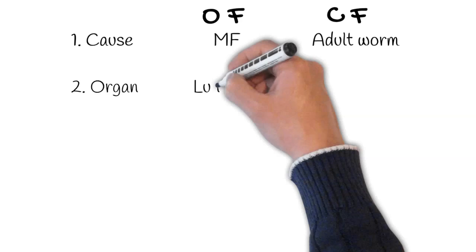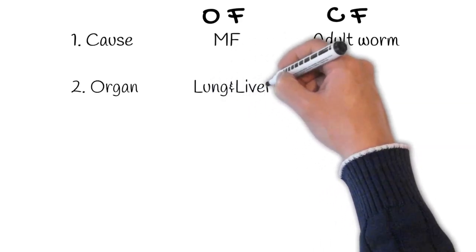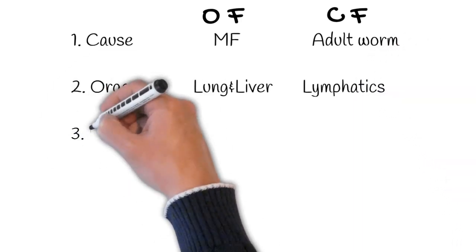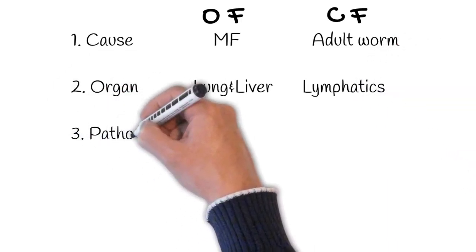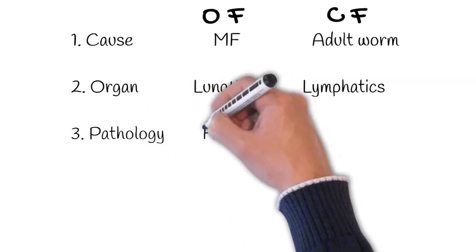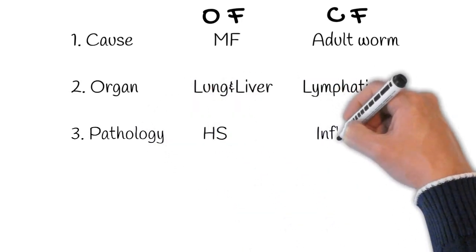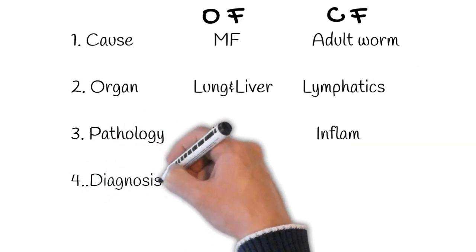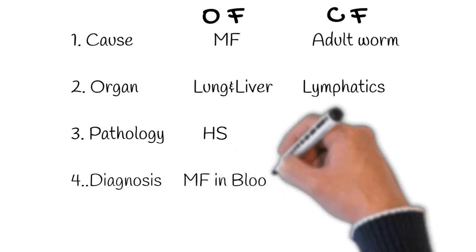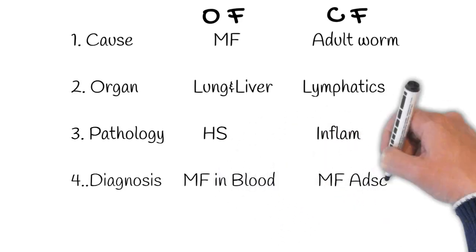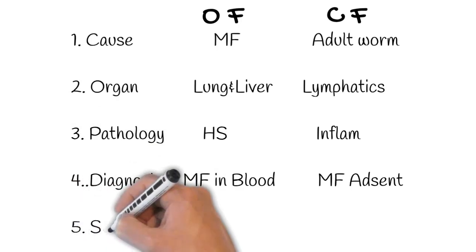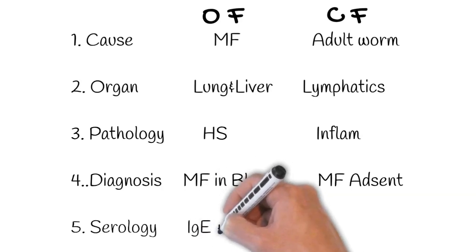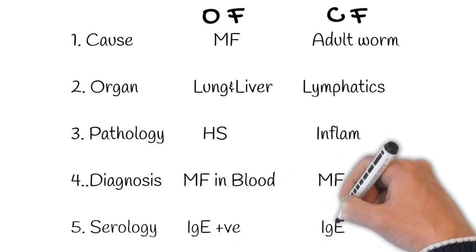The organs, lungs and liver, will be involved in case of occult filariasis, and lymphatic system is involved in case of classical filariasis. Hypersensitivity is the main pathology in case of occult filariasis and inflammation in case of classical filariasis. Diagnosis: microfilariae present in the peripheral blood in case of occult filariasis, whereas microfilariae is absent in case of classical filariasis. In serological diagnosis, immunoglobulin E is positive in case of occult filariasis, whereas it is absent in